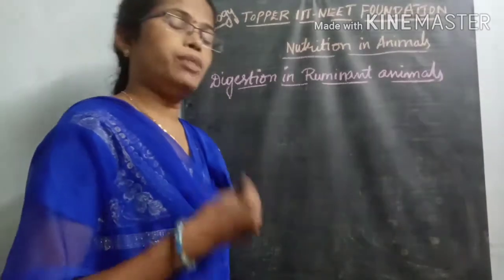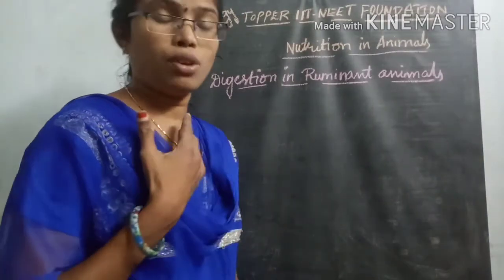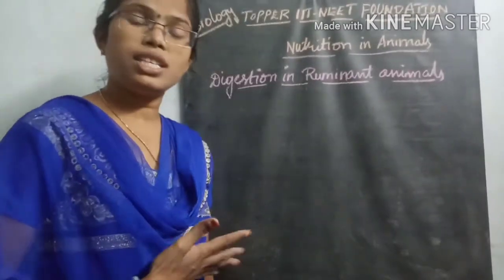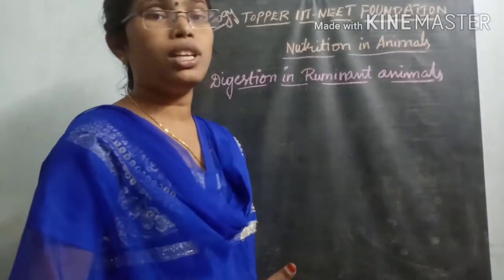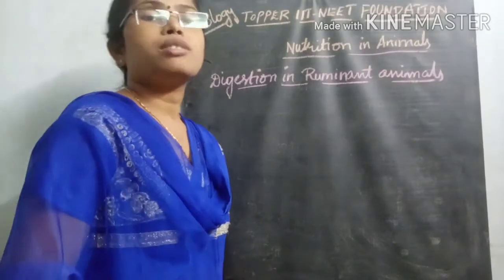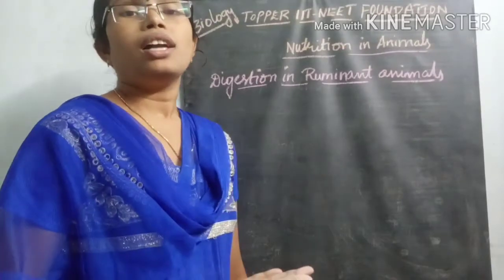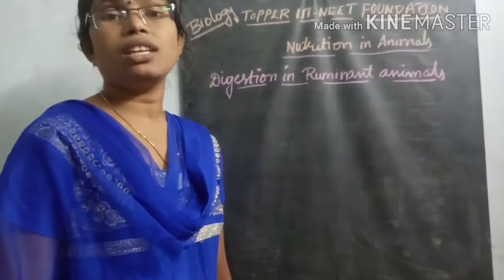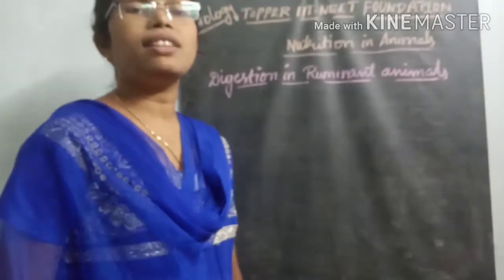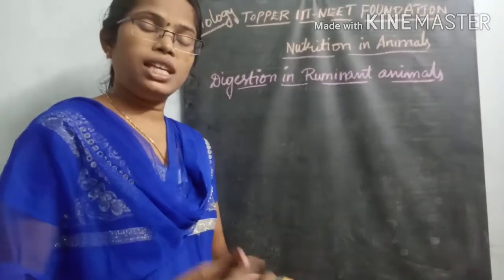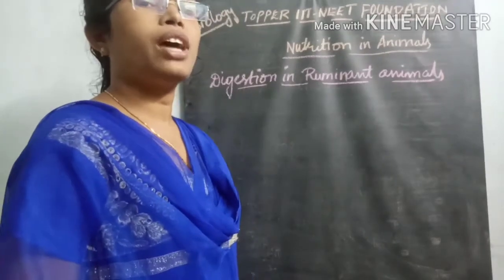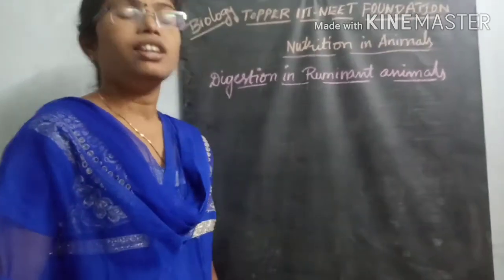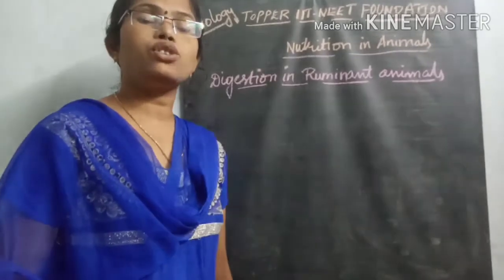From the mouth, food enters the esophagus, then the stomach, then the duodenum of the small intestine, the jejunum, and then the large intestine, and finally it ends with the anus. In these different regions there are digestive glands which release digestive enzymes.